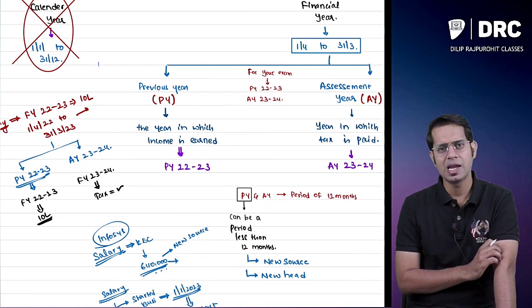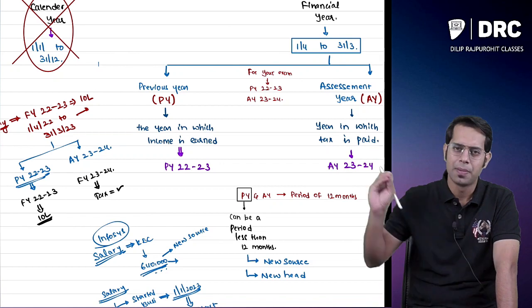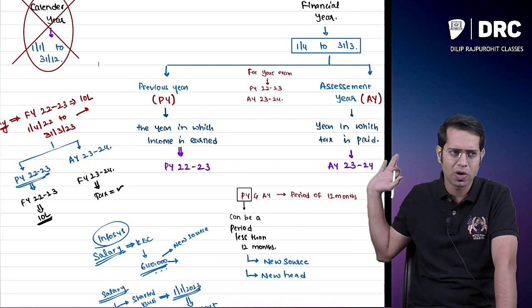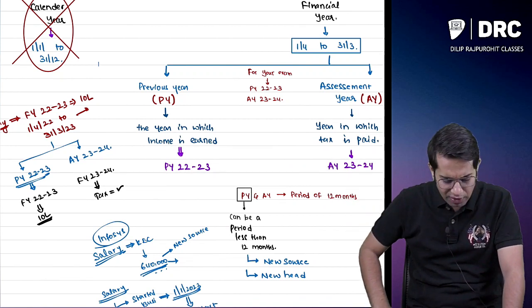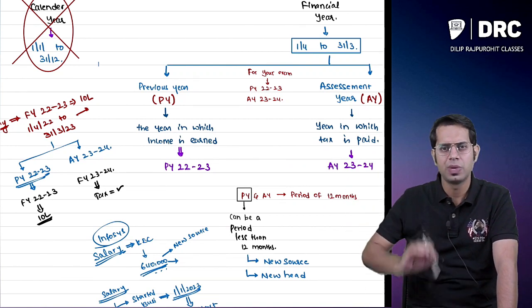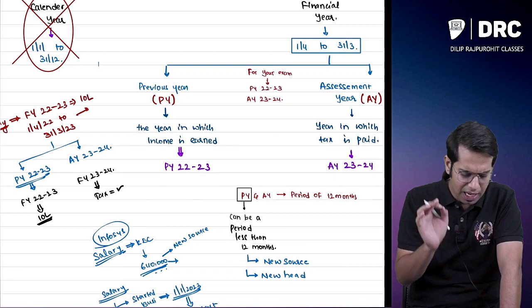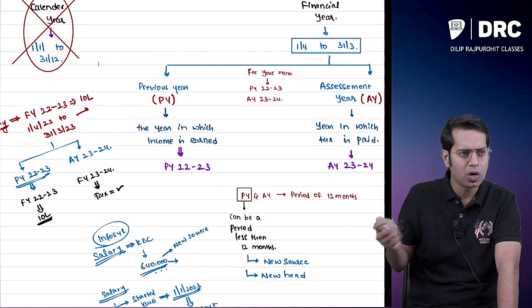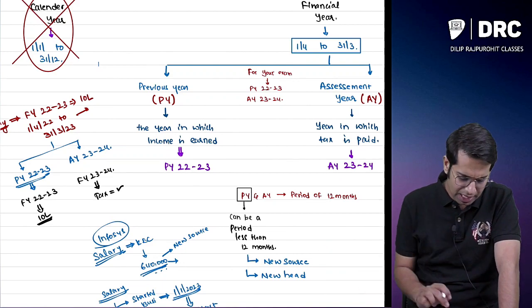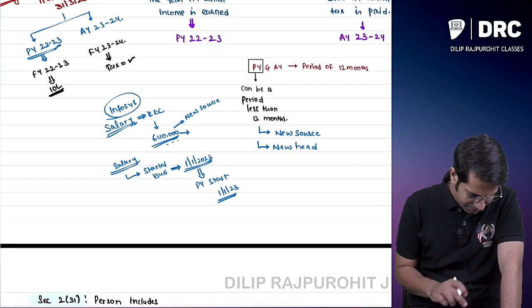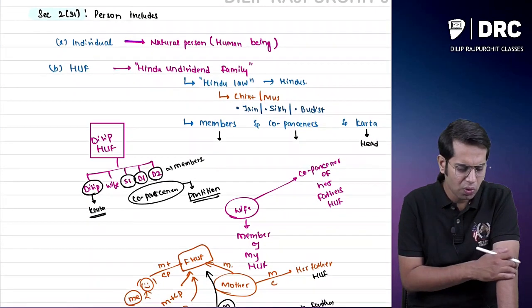Normally previous year and assessment year are a period of 12 months. Assessment year is always a period of 12 months, but previous year can be a period less than 12 months also. When will previous year be less than 12 months? Previous year will be less than 12 months if a new source of income or a new head of income arises in the middle of the year.